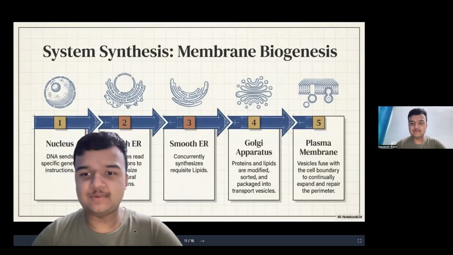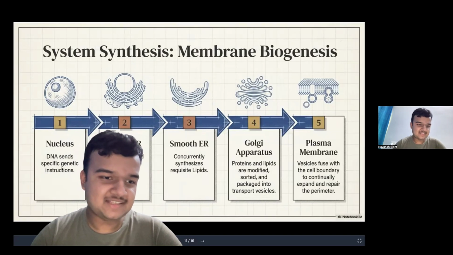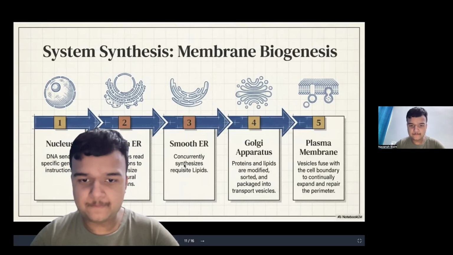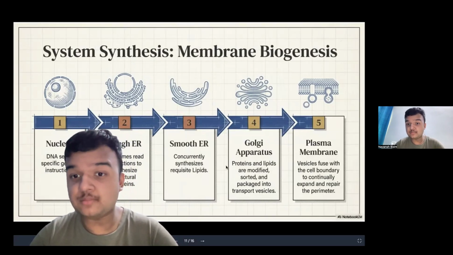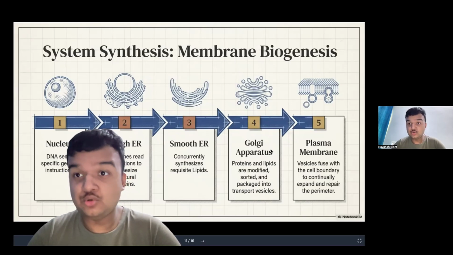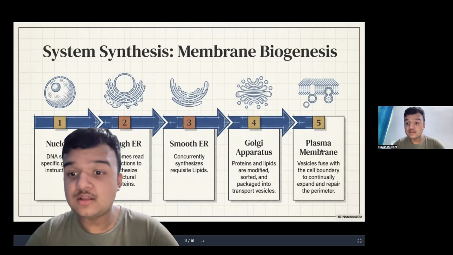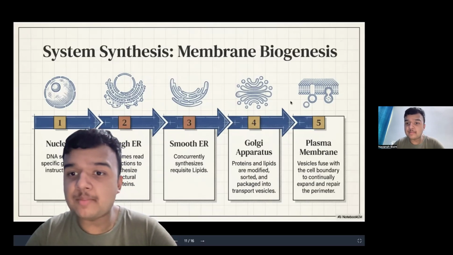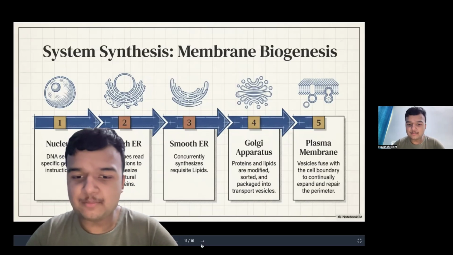Once again, the last time I'm summarizing this. The nucleus, DNA, sends some specific genetic instructions. The rough and smooth endoplasmic reticulum do the synthesis of proteins and lipids and send them to the Golgi apparatus, which does the modifications and sends them on. These packaged materials are used to repair and expand the plasma membrane. Between the Golgi apparatus and the plasma membrane there is also a bridge, which is the mitochondria.